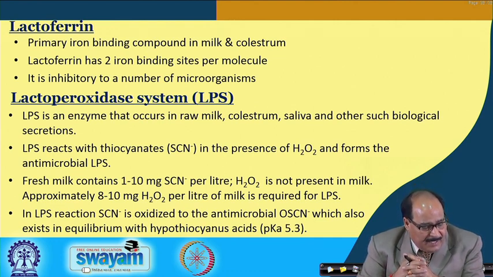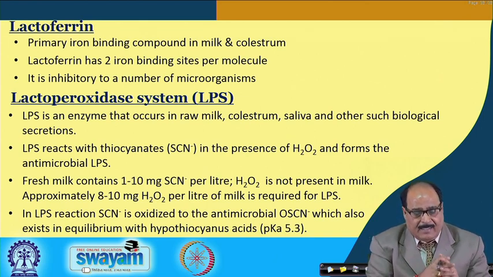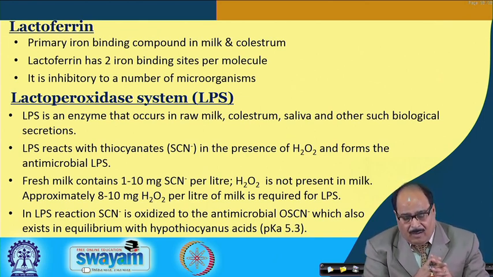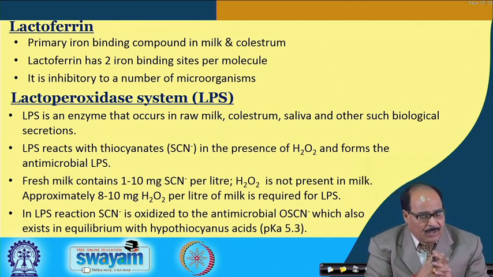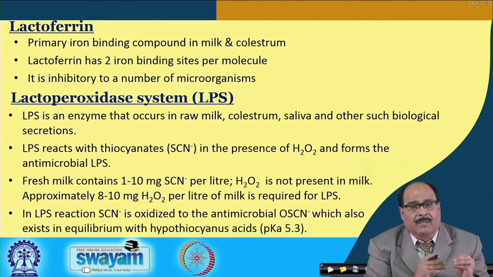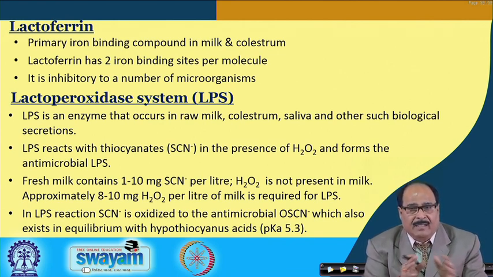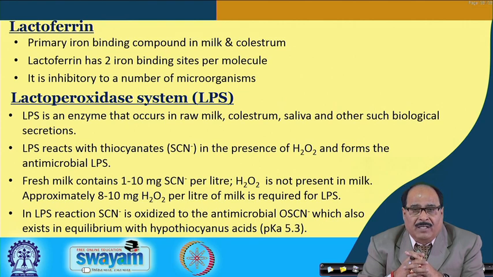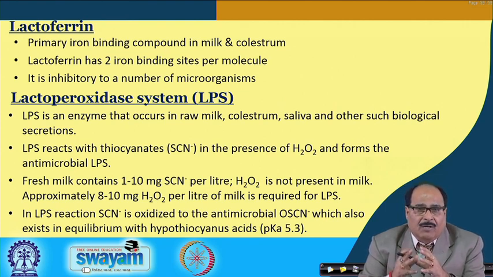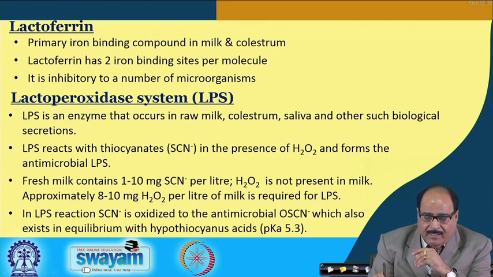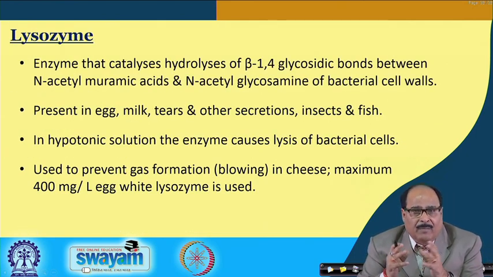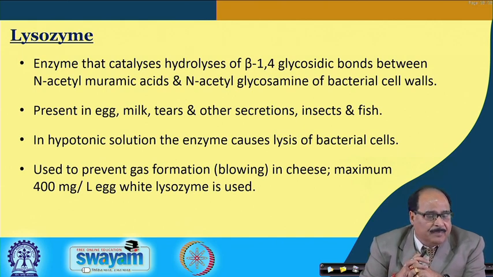So, in the LPS reaction, SCN is oxidized to the antimicrobial OSCN, hypothiocyanate, which also exists in equilibrium with hypothiocyanous acid, and its dissociation constant is 5.3. So, with this equilibrium, it results in the inhibitory activity. This provides the inhibitory activity against several microorganisms, both gram positive, gram negative bacteria and others.